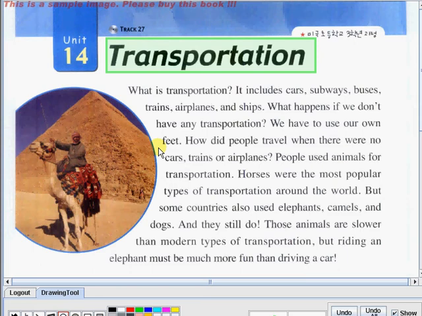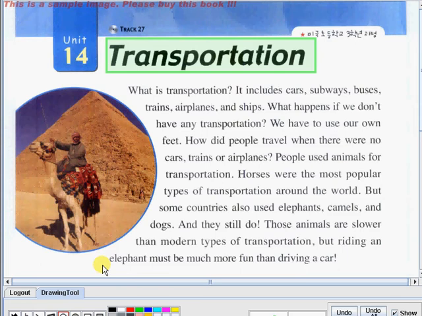People used animals for transportation. Horses were the most popular types of transportation around the world. But some countries also used elephants, camels, and dogs, and they still do. Those animals are slower than modern types of transportation, but riding an elephant must be much more fun than driving a car.